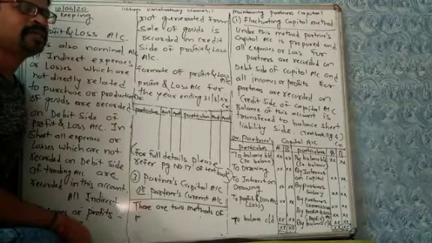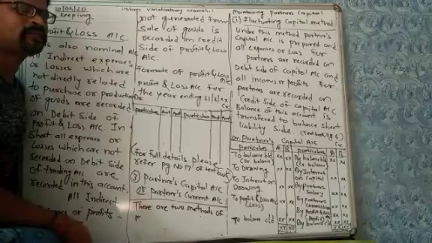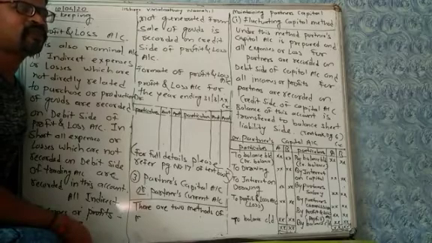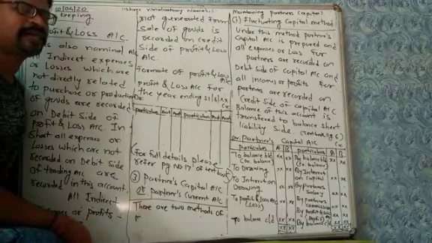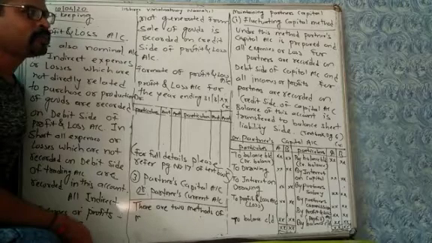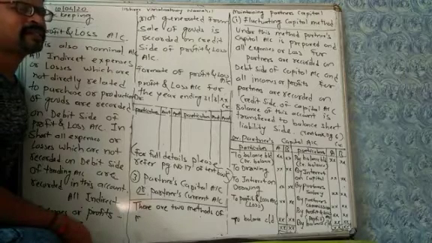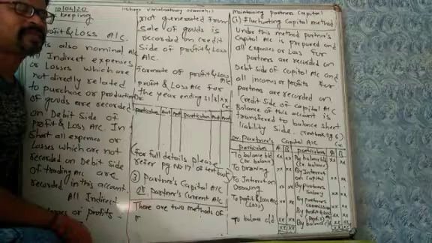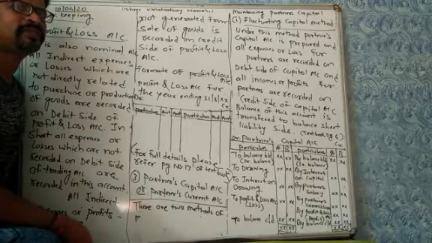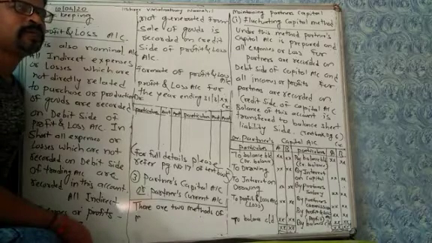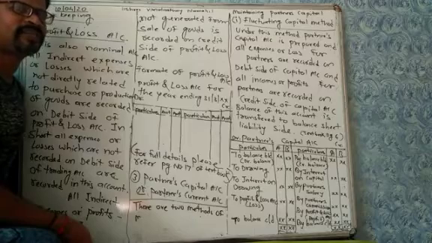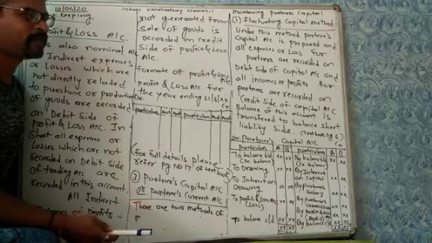For example, interest on capital received by partner is income for partner, so it is recorded on the credit side of partner's capital account. Similarly, partner's salary, sometimes salary is given to partner, commission is given to partner by firm. It is income for partner, so it is recorded on the credit side of capital account.